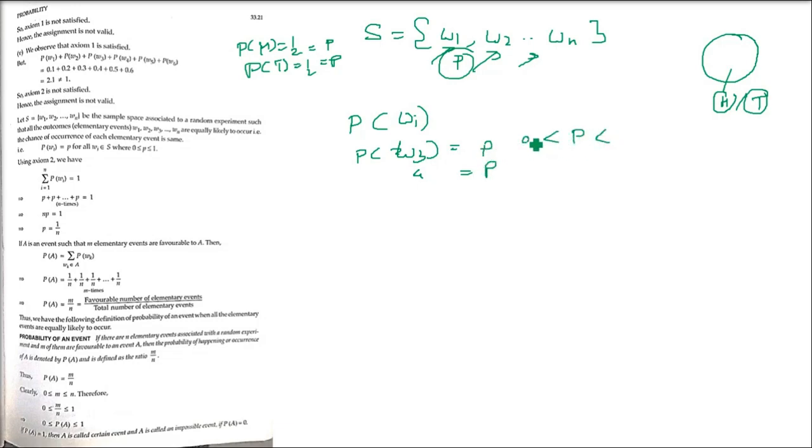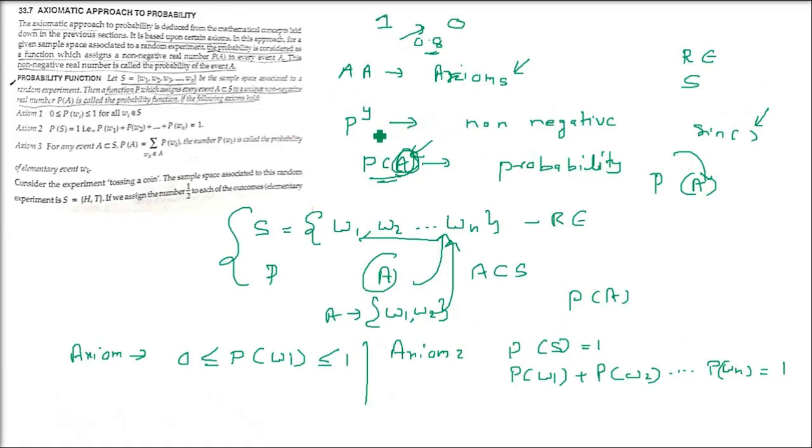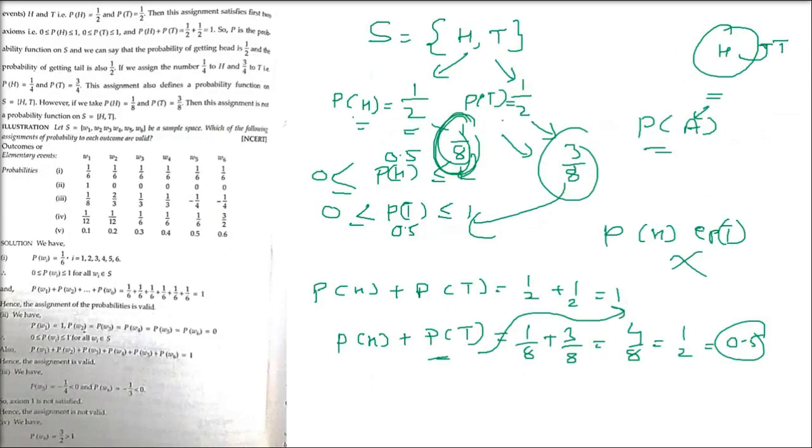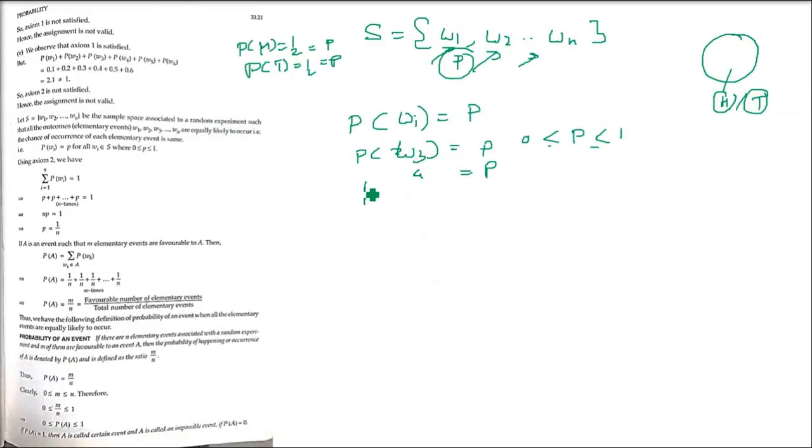Okay. Now this P which we have assigned has to be between 0 and 1. This is the rule of probability. Now every probability is P because they are equally likely. But if you remember, what is axiom number 2? If we add all these probabilities, it has to come to 1. So let us add them: P(W1) plus P(W2) plus P(W3), we add all these till P(Wn), and this has to come to 1, right?